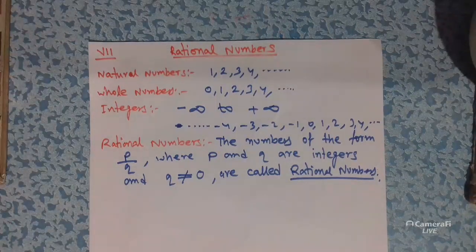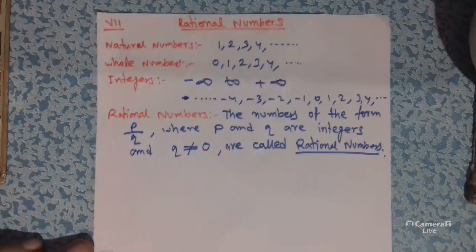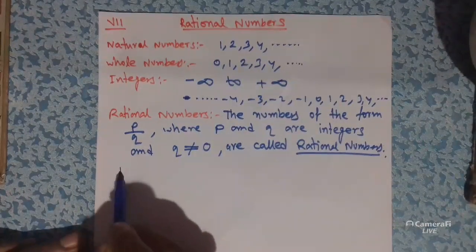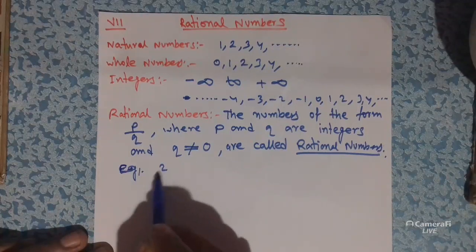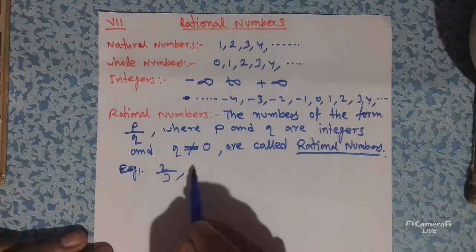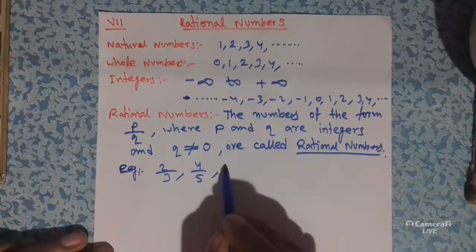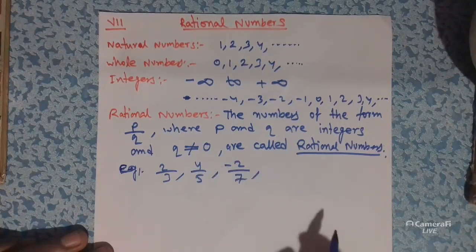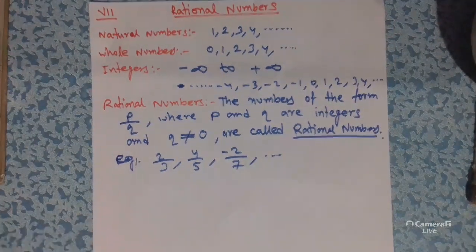I hope you understood, students. The numbers of the form P by Q, where P and Q are integers and Q not equals to 0, are called rational numbers. As for example, 2 by 3, 4 by 5, -2 by 7, these are all rational numbers.